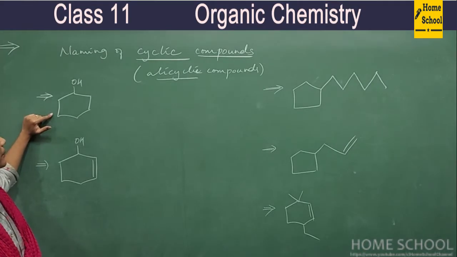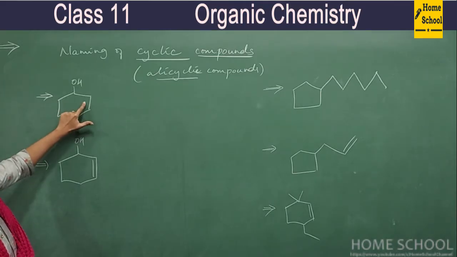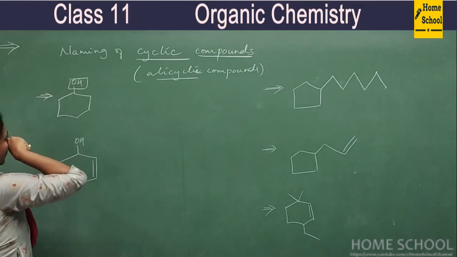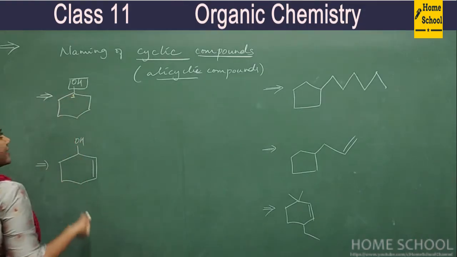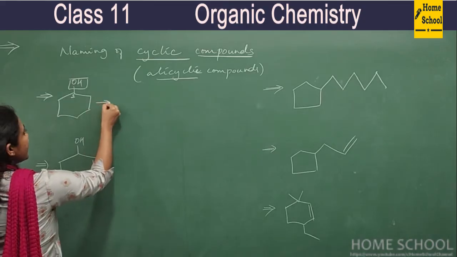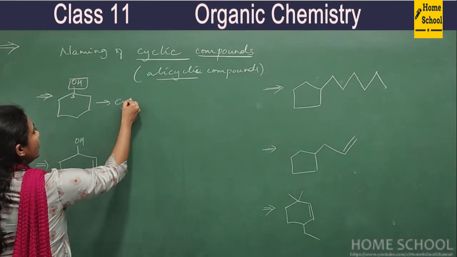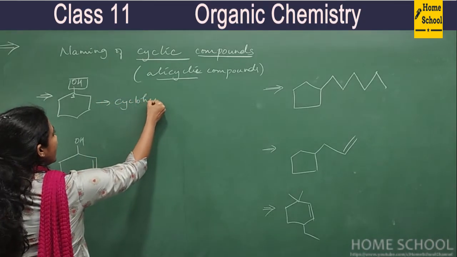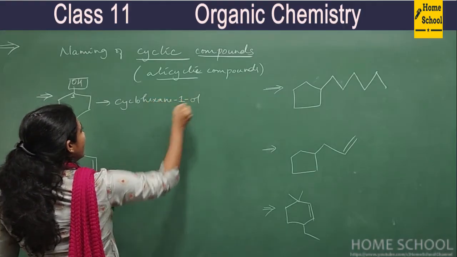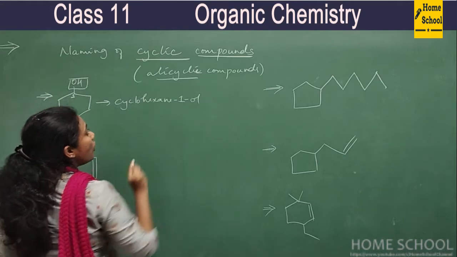Observe this compound: cyclohexane, and a functional group is there. OH is the functional group. Then this carbon itself gets number 1 position, no doubt in that. So how do you write its name? Cyclohexan-1-ol.